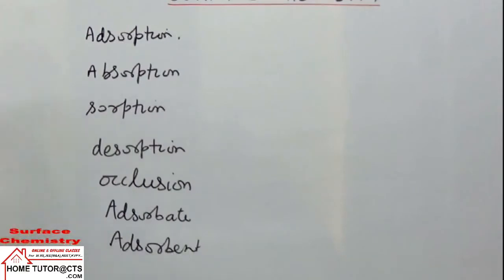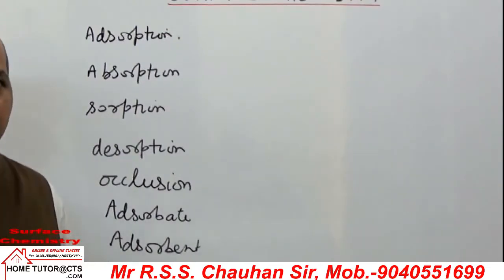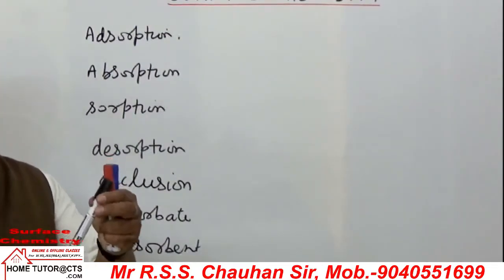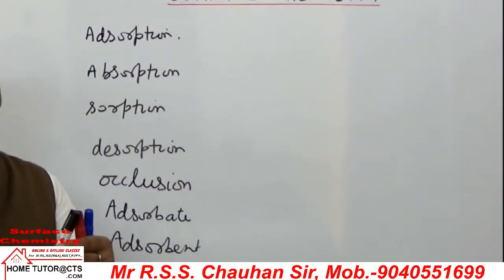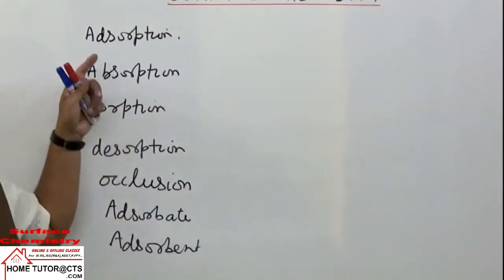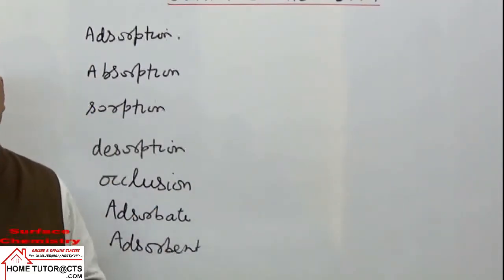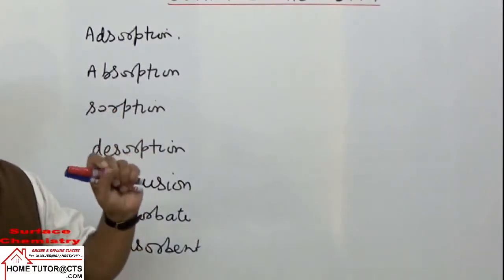If you take a practical example of adsorption, if you take a piece of chalk and put it in ink solution, what happens? The ink particles will remain on the surface. If you see the chalk, it becomes blue. If you break it, only the outer layer is blue, the inner part is still white. It is because on the surface of the chalk, ink particles are adsorbed. Ink particles are adsorbed on the surface only, and that is an example of adsorption.